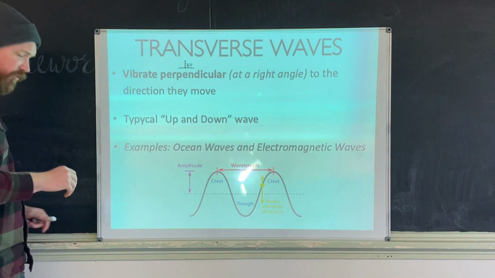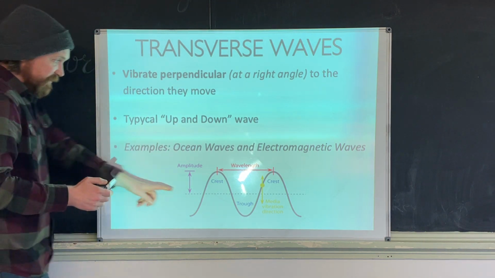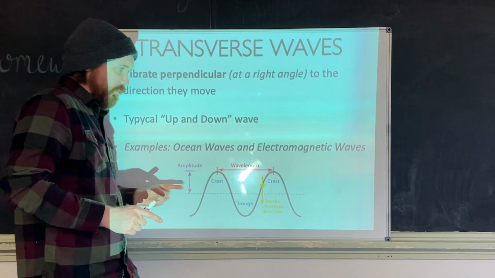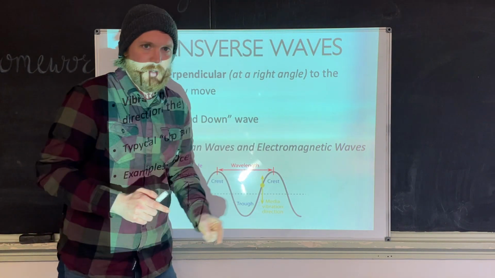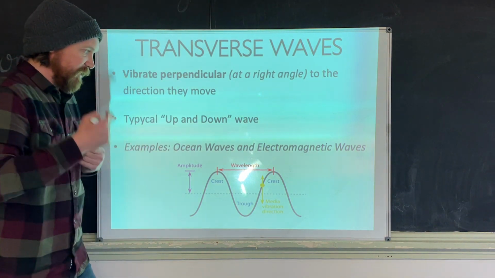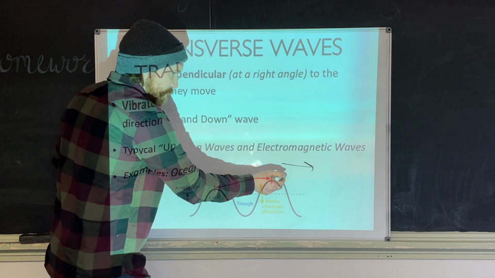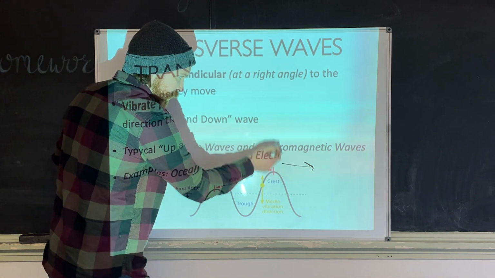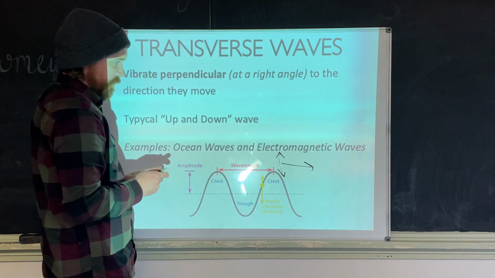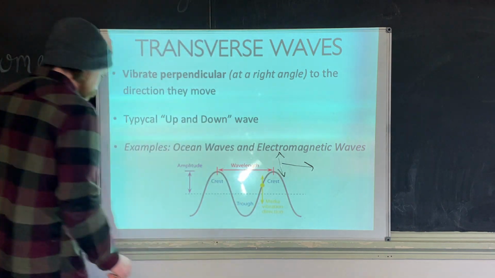So if you think about the wave, in this case, our wave is moving to the right. Let's say the wave is vibrating this way. The energy is going this way. Well, the vibration of that wave is going up and down. And again, if the wave is moving in this direction, the vibrations are moving perpendicular. They're going up and down, right? That is more like 100 degrees. But the vibrations are going up and down and up and down.